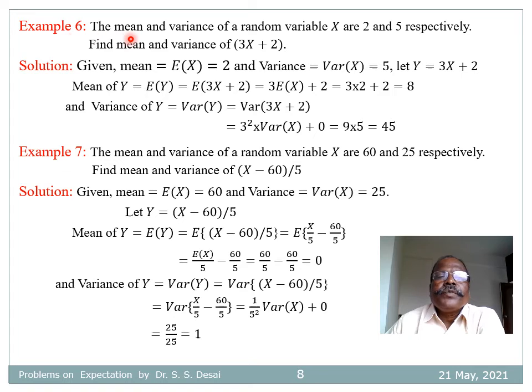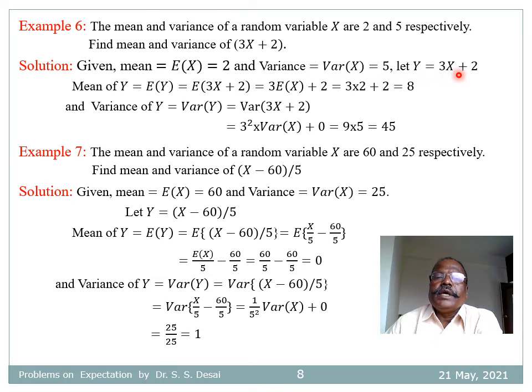Example number 6. The mean and variance of a random variable x are 2 and 5 respectively. Find mean and variance of 3x plus 2. Solution. Given mean equal to expectation of x is equal to 2 and variance equal to 5.